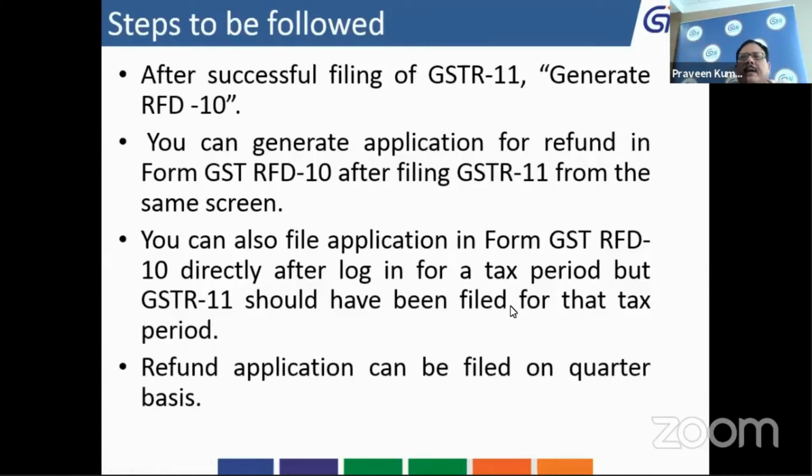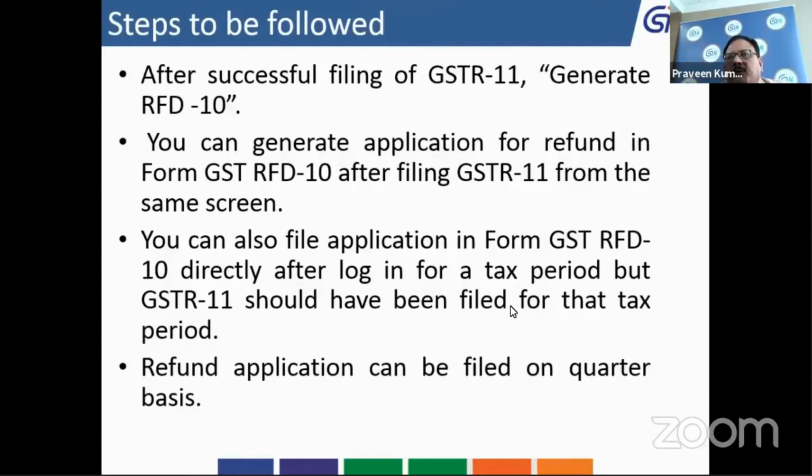After successful filing of GSTR11, your Generate RFD button will get activated. Once it is activated, you can click on it, and your RFD10 will be generated. Here, one thing is important. Suppose you have created your GSTR11 for ₹100, and you know that out of 100, you need a refund of only 90 or 80 rupees.